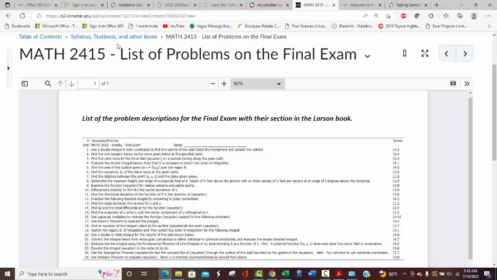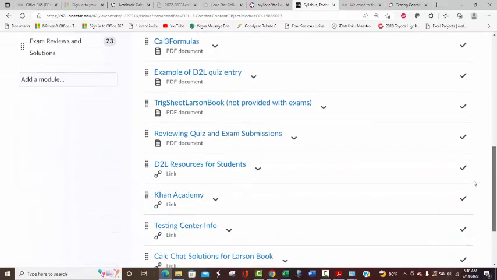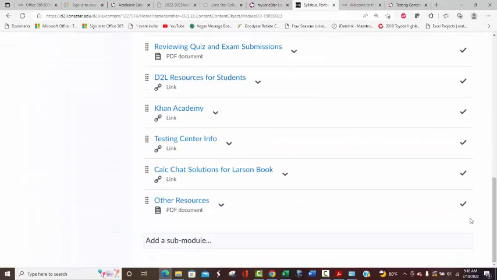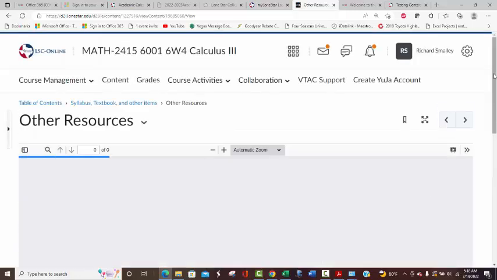Okay, so let's see. Now I'm going to scroll back down to the bottom of this, when I mentioned earlier about textbooks. My notes and lectures are based on, like I said, you can study out of any book you want, but it's based on this file called Other Resources. It's a several-editions-old calculus book, an old Larson 9th.